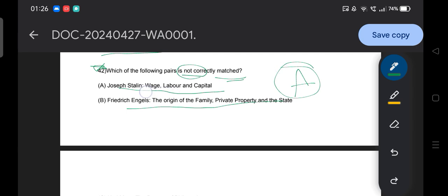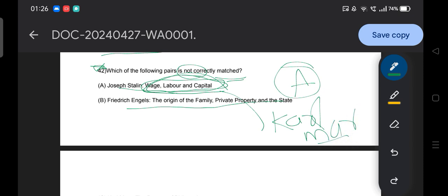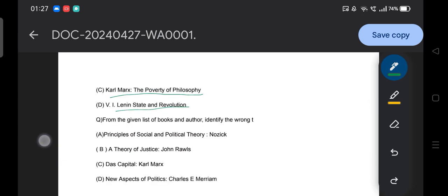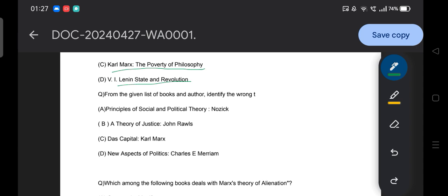As we know, Wage Labour and Capital was written by whom? It was written by Karl Marx. And what we notice from this question is that we need to cover the thinkers and their books. I know you all know the previous questions and answers, but these are the things we should prepare according to the PYQ. Moving to the next question, from the given list of books and authors, identify the wrong one.